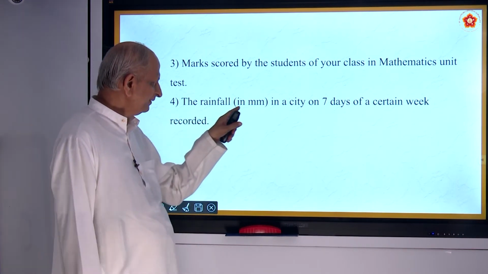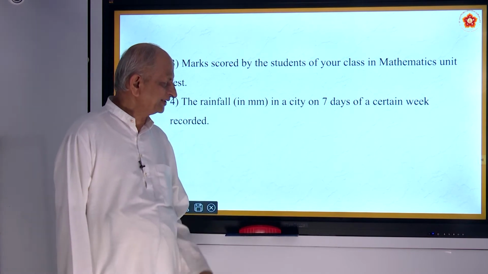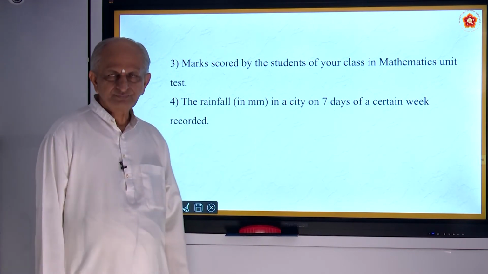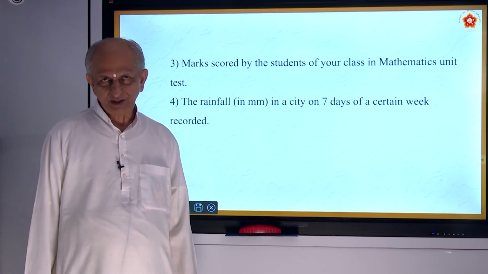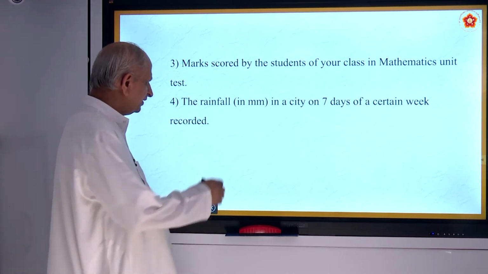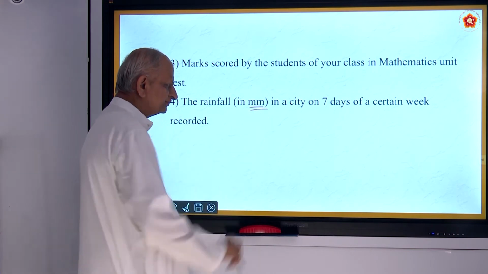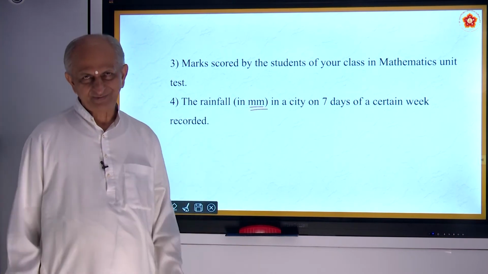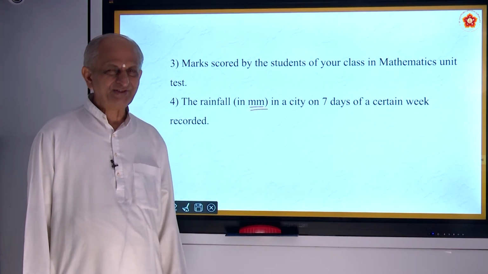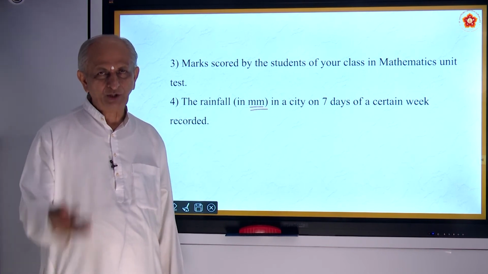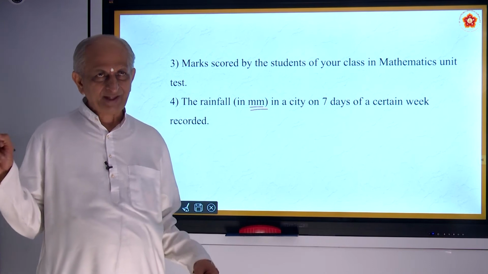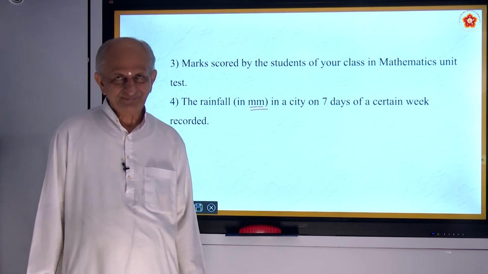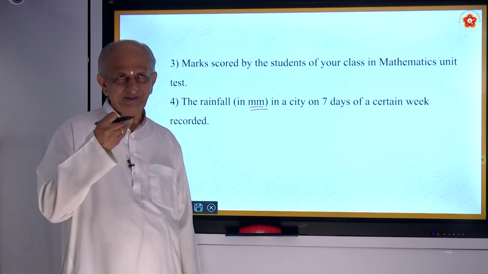The rainfall in millimeters in a city on 7 days of a certain week. Every week they collect the rainfall. How do you measure it? It is measured in millimeters, with what is called a rain gauge. Not only this, even in hospitals, every day they record the temperature of a patient and the food he has taken.